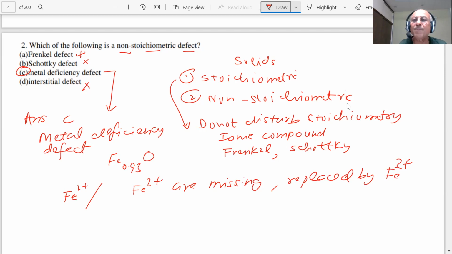There's a deficiency of the metal. Why? Because some of the ferrous ions are replaced by Fe3+. This charge is 3 plus, this charge is 2 plus. So there will be metal deficiency, and this type of defect is called a non-stoichiometric defect. So the answer is C, metal deficiency defect, an example of a non-stoichiometric defect, and we have given you the example of this also, oxide of iron.